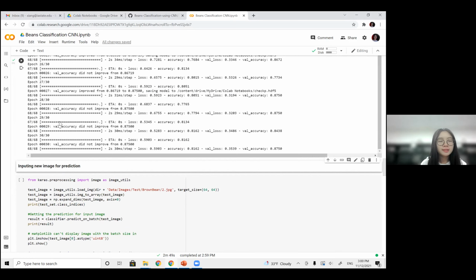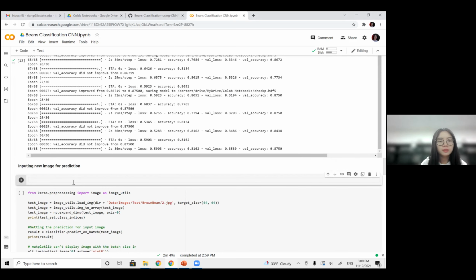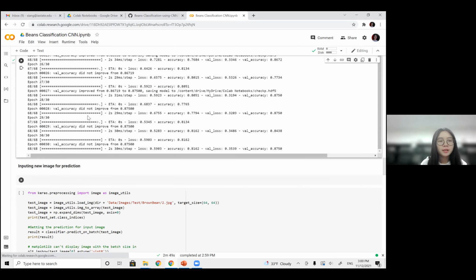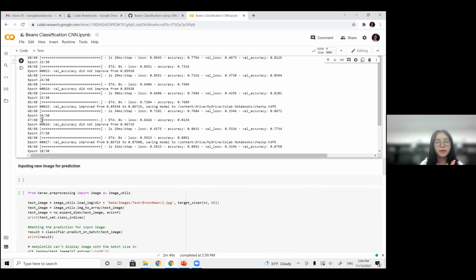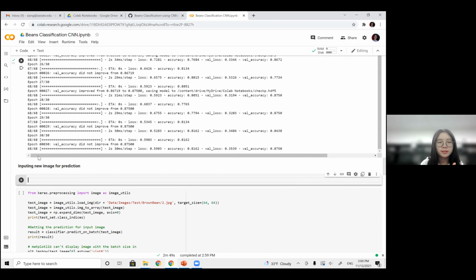So our next step is to load the best weights. If you train more epochs, it will achieve higher performance, like the best accuracy I've got is about 0.97. Right now, because of the time, I just set it to 30 epochs.